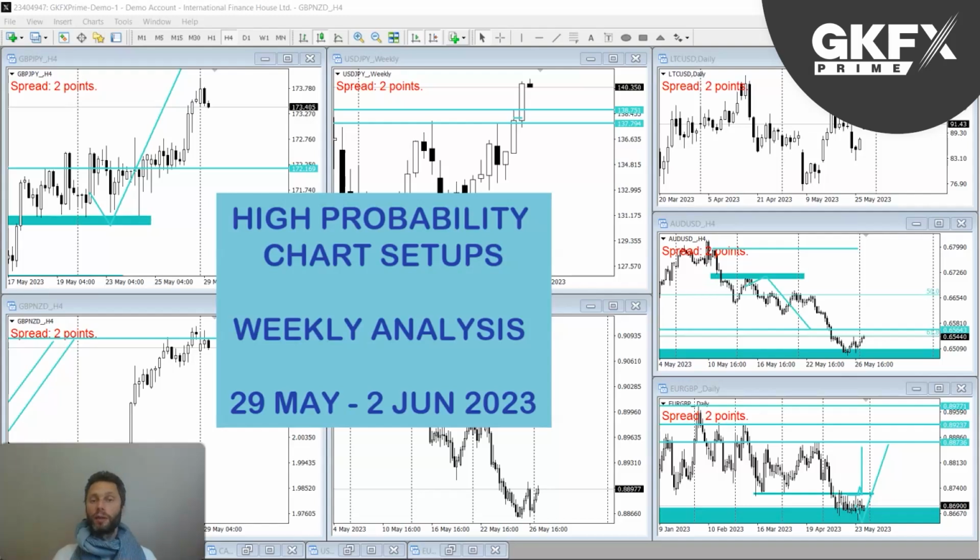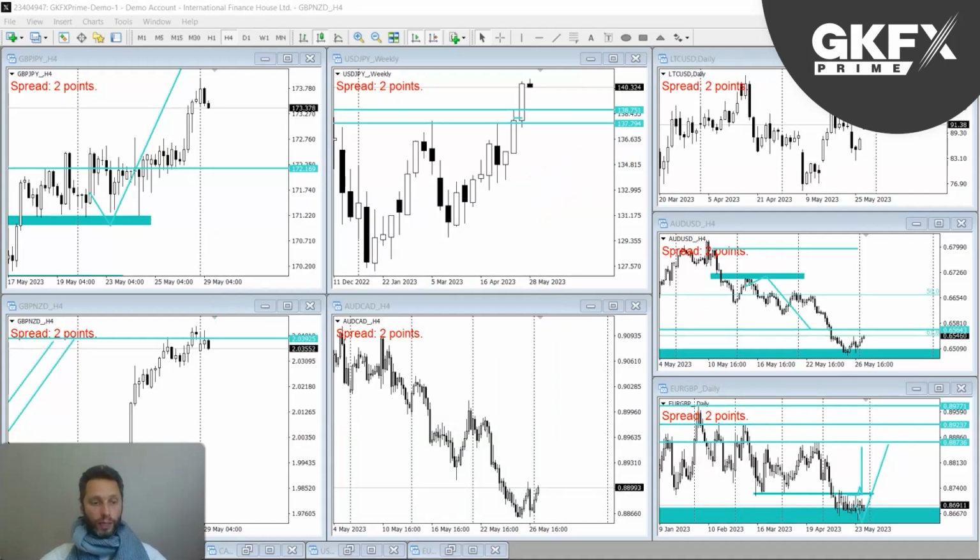We've got a new month, a new monthly candle. You're going to see some more price action develop, and it's NFP week, the first Friday of the month. Let's have a look at what the charts have for us as always. I've selected, once again, if you've been with me before, you know the drill, a selection of different pairs, different assets, and let's see what the market is showing us for this week.